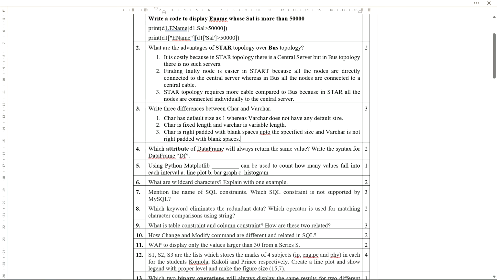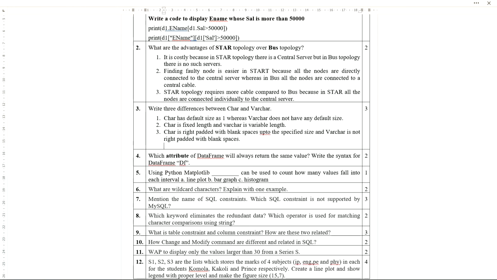One more thing is that sometimes I find students are writing that char contains only alphabets, but varchar contains alphabets as well as numeric values. But this is a totally wrong point. If you write such points, your marks might be deducted. Why? Anything which you write within quotation, double quotation or single quotation, everything will be considered as a character.